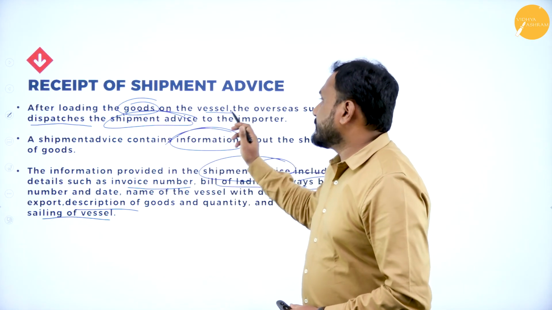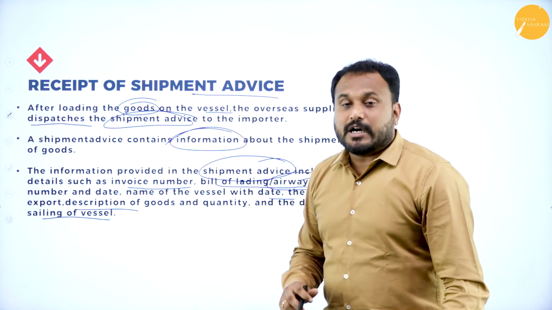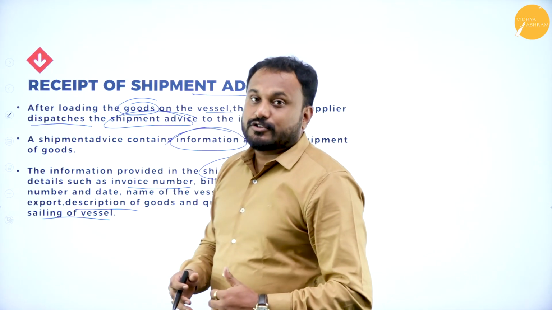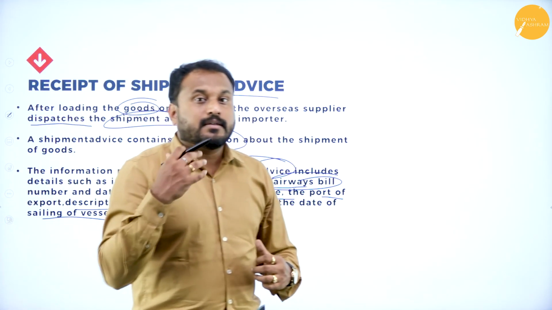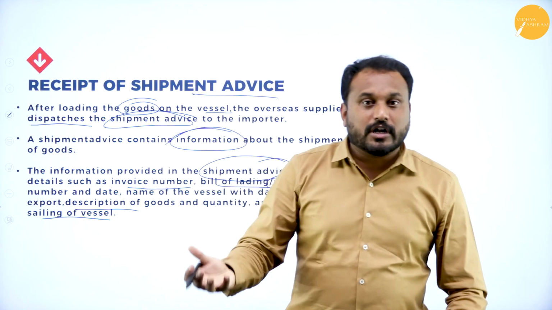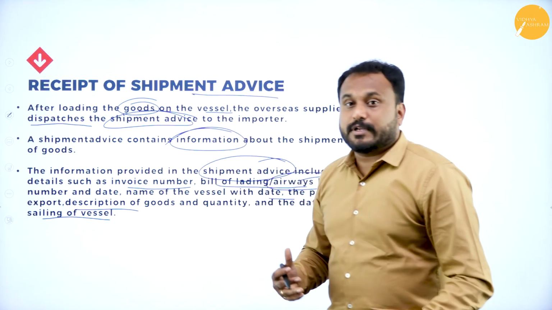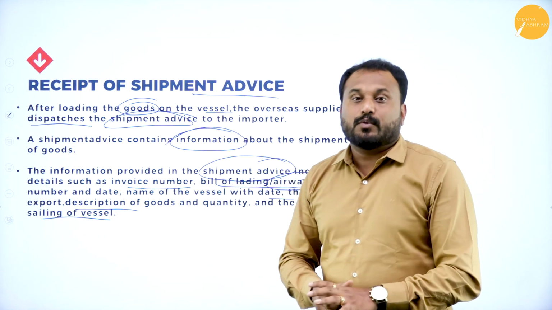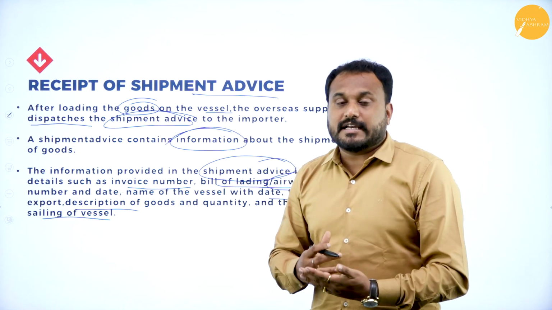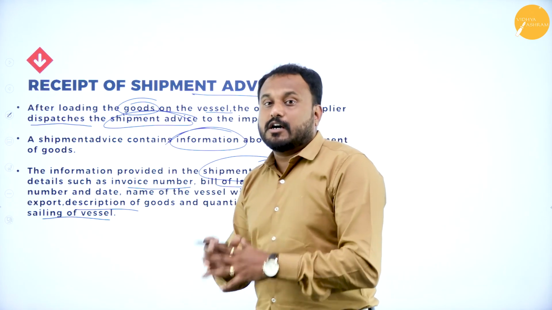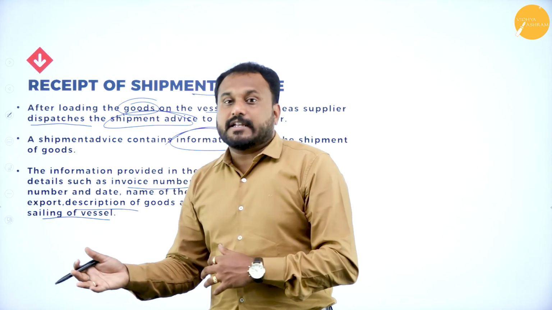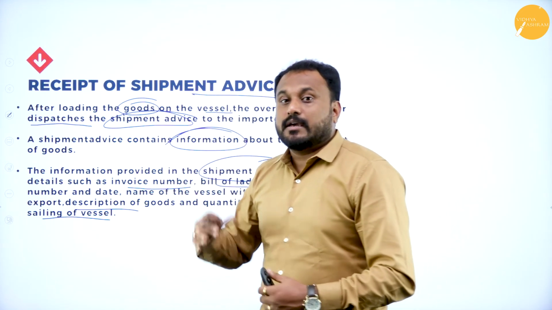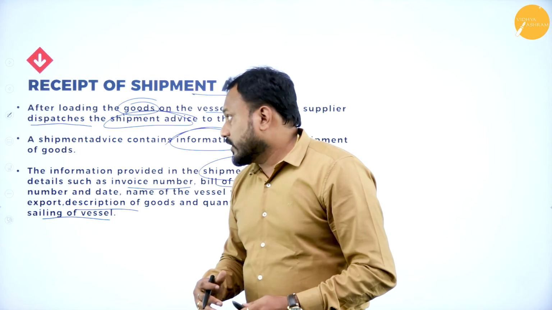With the receipt of shipment advice, you are supposed to get it prior. They'll post it to your address, and you will get that invoice. When you get that invoice, that is a receipt, and it is always a back check on whether you have got the same goods, the same material or not. So these are the front end and the back end support which the exporter will give to the importer.